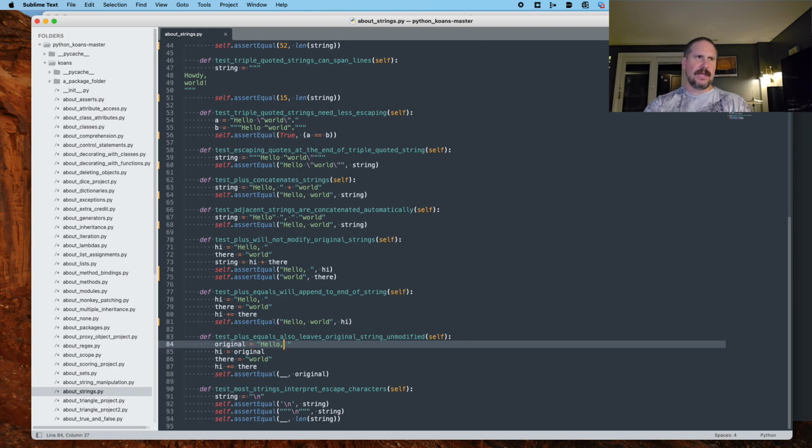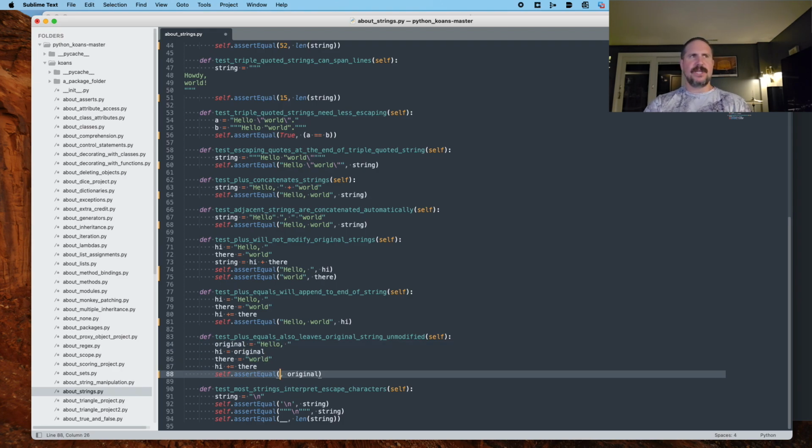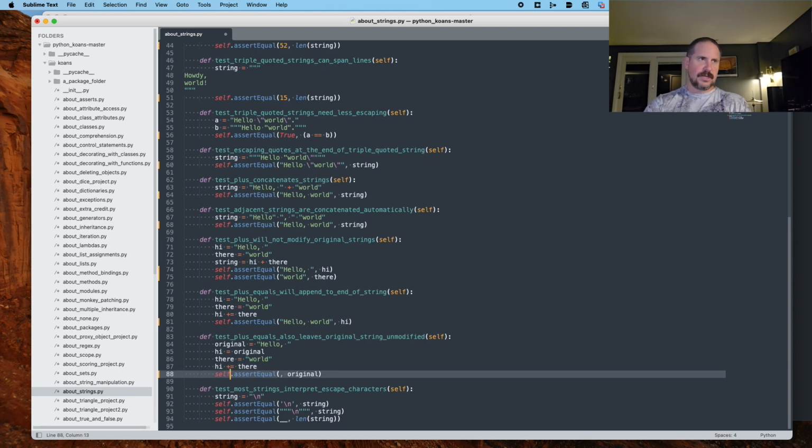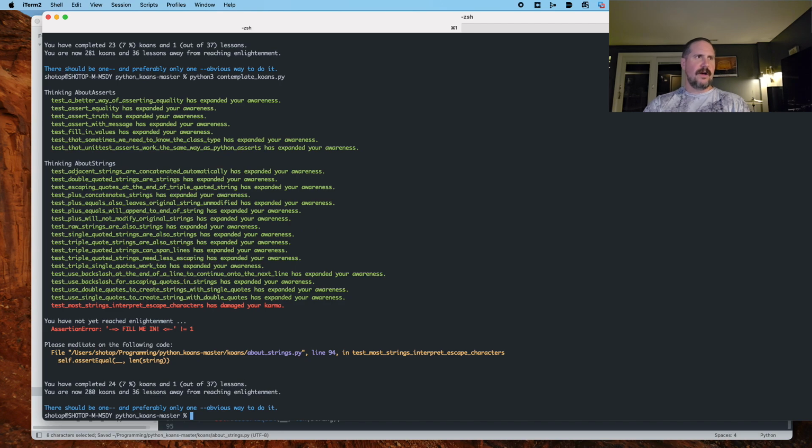So let's confirm that. If original has never changed and it still retains its original value and wasn't altered by the appending that occurred on line 87, we would expect this assertion to pass. In order to compare two things that are equal, the first thing needs to be this string hello, comma, space, and we'll see if that matches what the data stored in original still equals. All right, that was kind of wordy, but hopefully you can follow along with what I'm thinking there.